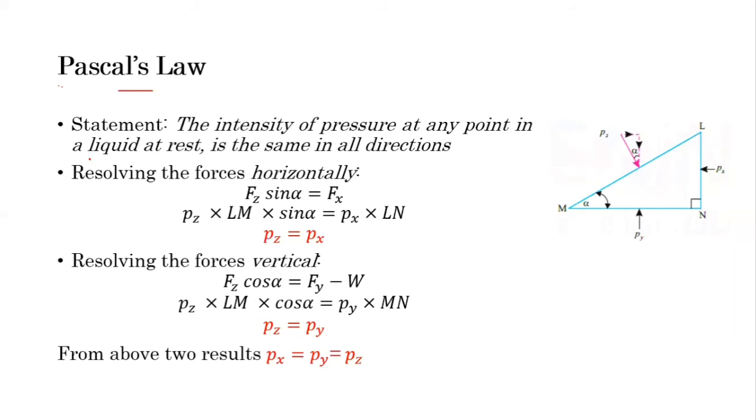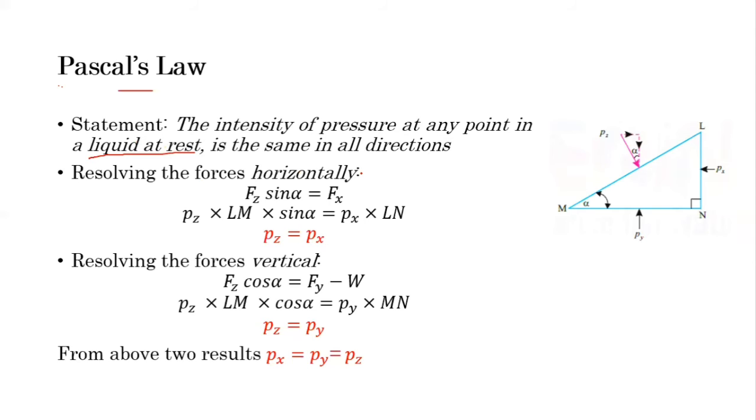Note the words here: liquid at rest. Pascal's law is applicable in fluid statics only when the fluid is at rest. But when the fluid is flowing in a pipe, turbine, centrifugal machine or pump, Pascal's law is not applicable for a fluid which has some velocity.